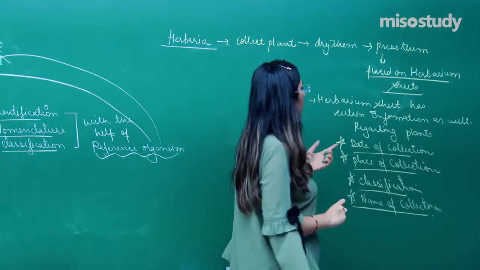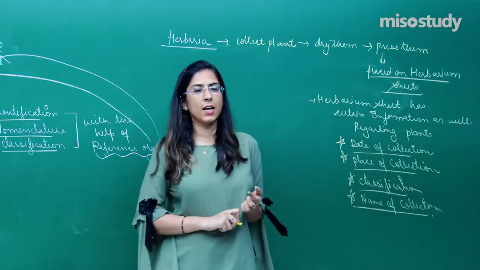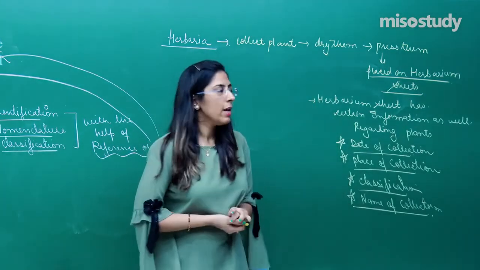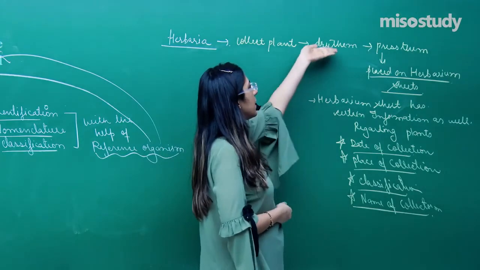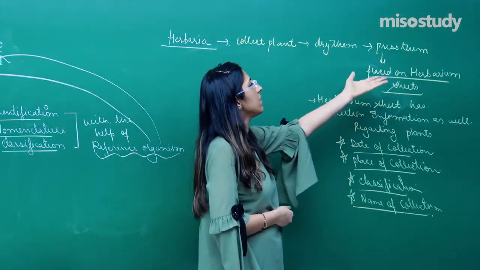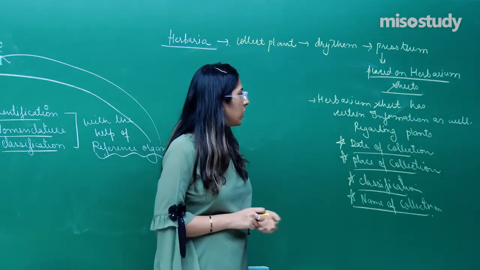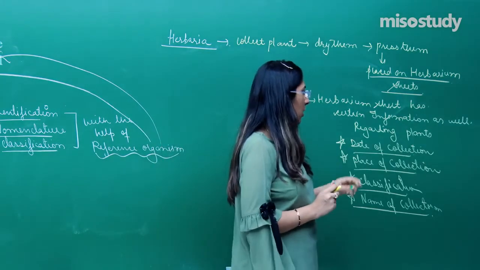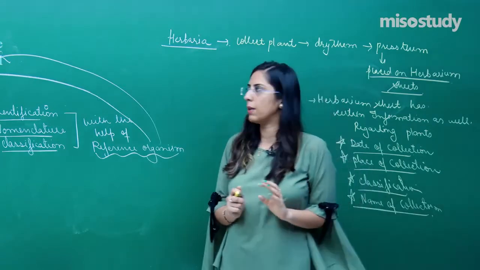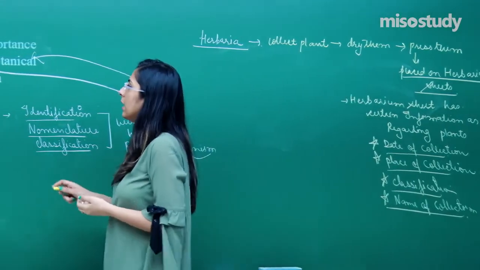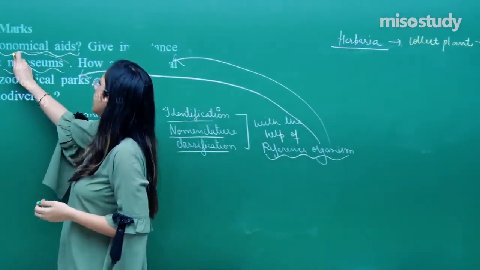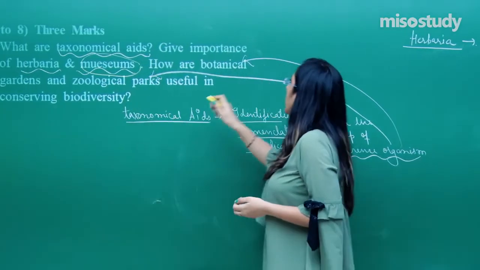So, what is a herbarium? In herbaria, the herbarium sheets are there, on which the plants are placed. These are dried, along with being pressed, and placed on these herbarium sheets. And they have certain information like date of collection, place of collection, classification, and the name of collector as well. Now come to this side. Second, they have written regarding the museum. So, what is a museum?